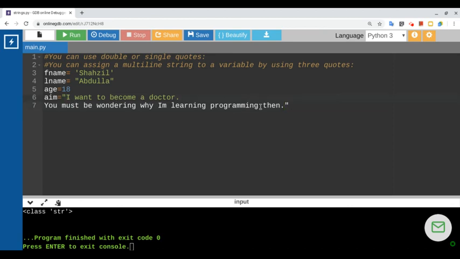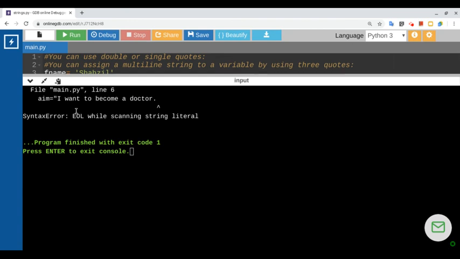So you can see it's not working because the first line is green, showing that it's a text value, but the second line is white, showing that maybe it's a variable name. Let's run it and see what will happen. If I run it, you can see it's showing a syntax error. I want to become a doctor. It's running the first line, but it's not showing anything else. It's showing that it's a syntax error.